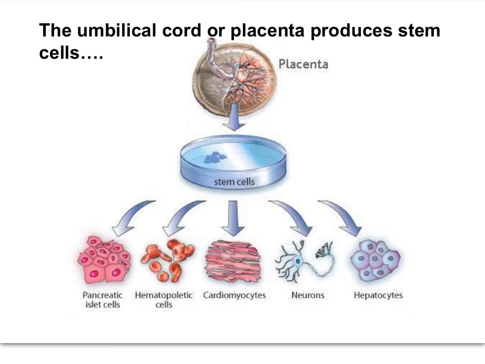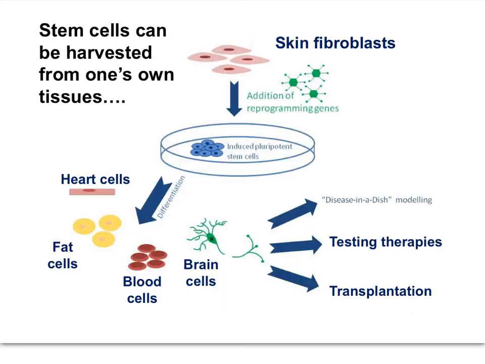The use of placental stem cells would remove the ethical concerns of using embryos. Scientists are working on harvesting stem cells from the body of the person requiring new tissue or requiring transplanted tissue. Skin cells, known as fibroblasts, can be cultured into stem cells, which then can be differentiated into different cell types and used to replace diseased tissue.